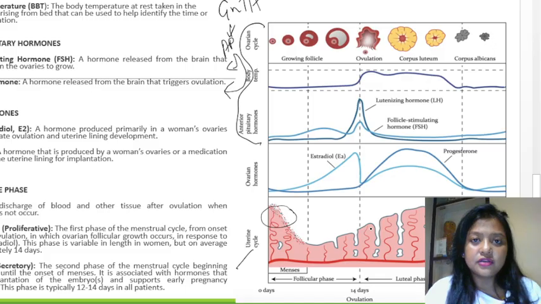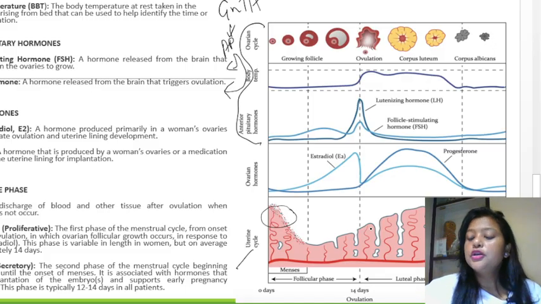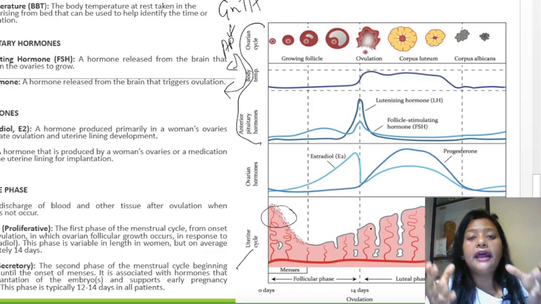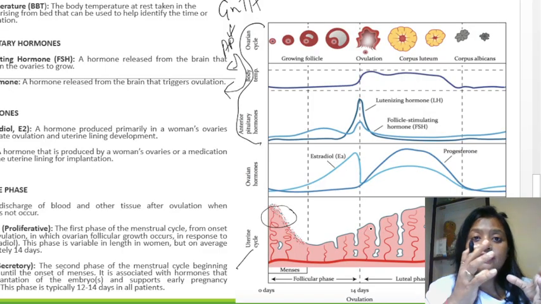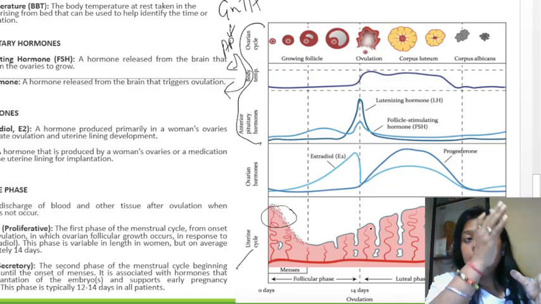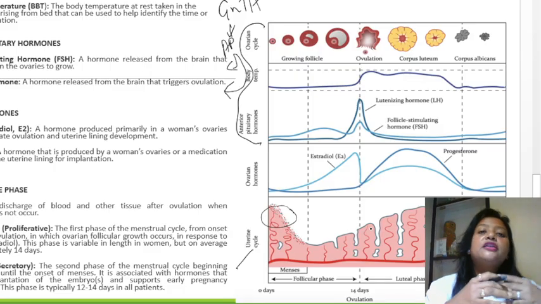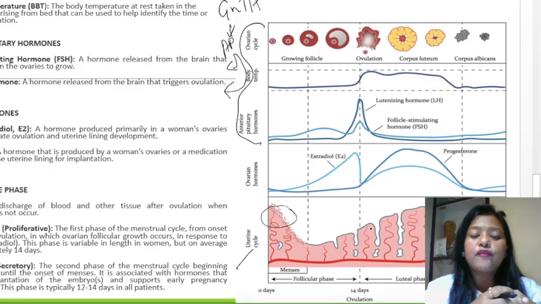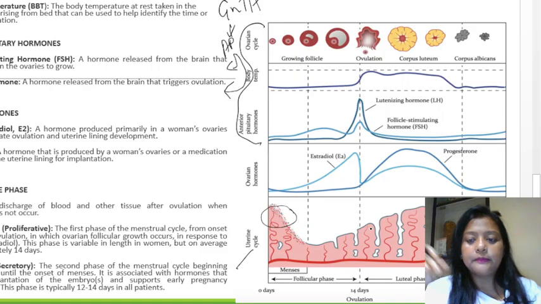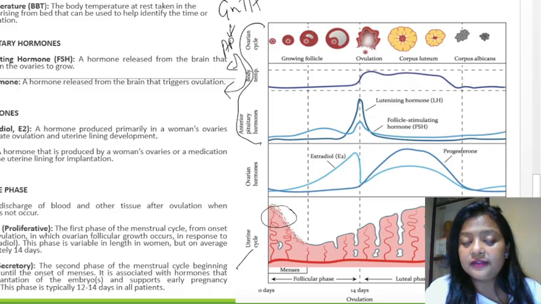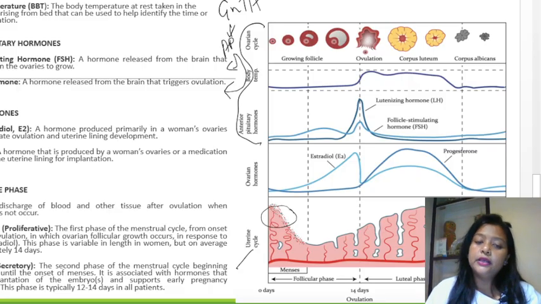Now, what is implantation? When an egg is fertilized, it moves down from the fallopian tube to the uterus, where the lining has been prepared, and it attaches itself to the endometrium lining and gets implanted in that area, so that the next steps, like formation of the placenta, can occur. That's called implantation. In the implantation step, progesterone is at work. Now the luteal phase is occurring.